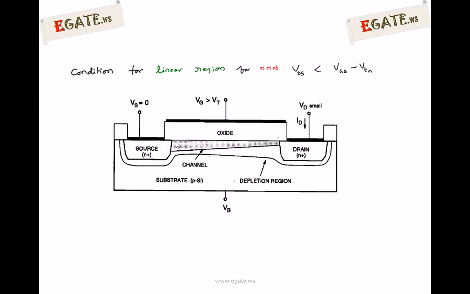More reverse bias is nothing but more depletion region. So this is the depletion region, the white space. The depletion region is more towards the drain side, and as we come towards the source side, it gets reduced. When it reduces, the channel region increases; the channel region reduces towards the drain side. So the inversion charge, that is the charge in the channel, reduces as it moves from source to drain. This is the first statement: inversion charge decreases from source to drain. On the source side you get more inversion charge because of less reverse bias. On the drain side you get less inversion charge because of more reverse bias. So the first statement is true.